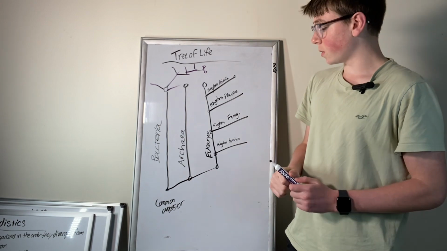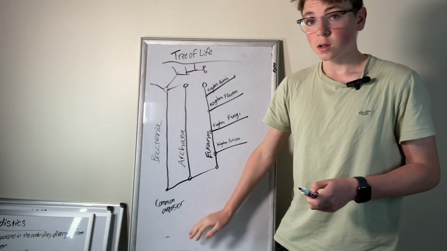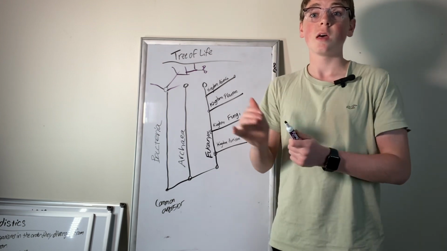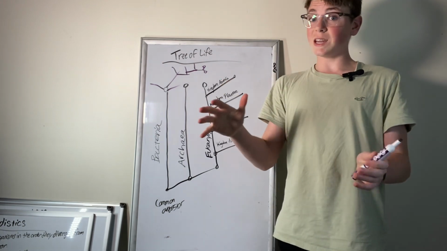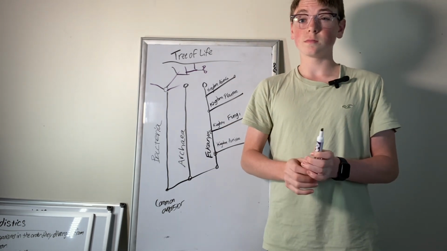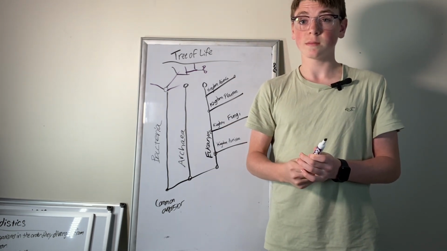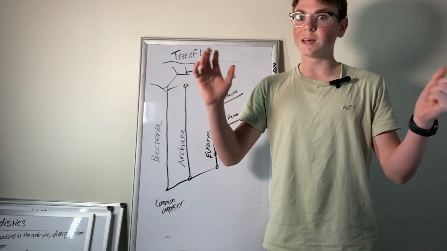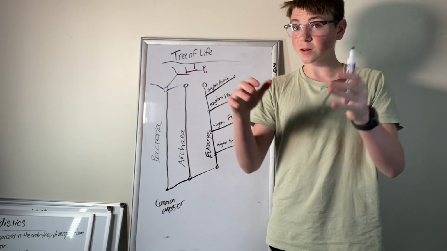So this is what we do. We start at common ancestor, and then we have our domains, the huge branches, then our kingdoms, still very big branches, then our phylums, which are still pretty big.